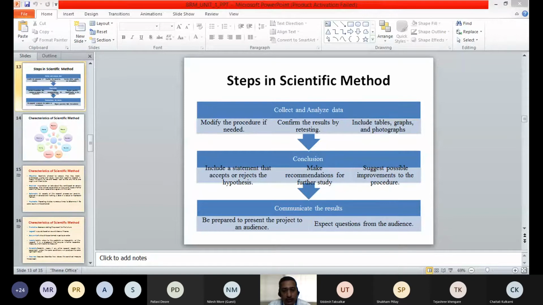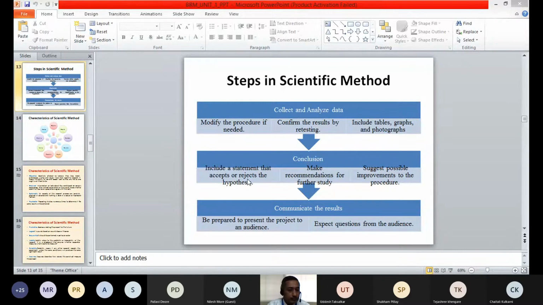So if any improvements are required for a particular procedure, we can suggest that in the conclusion. So in a conclusion, we will state whether the hypothesis or assumption we have made is accepted or rejected, whether it is true or false. We'll also make recommendations for further study, and suggest possible improvements in the procedure, so that we can get better results.